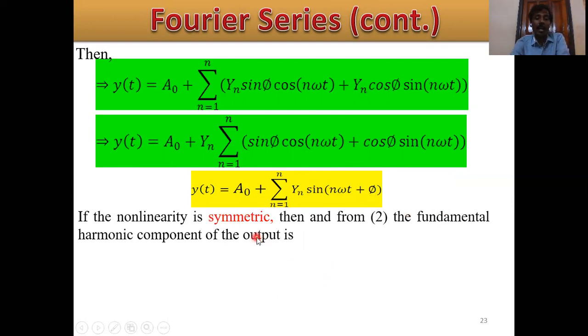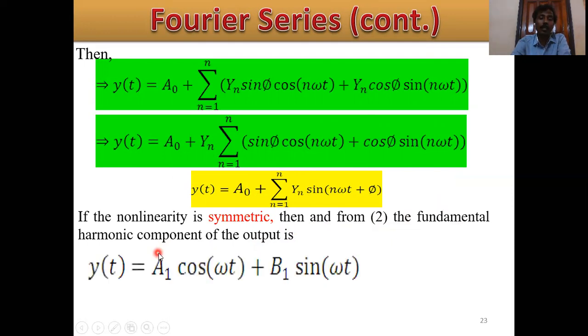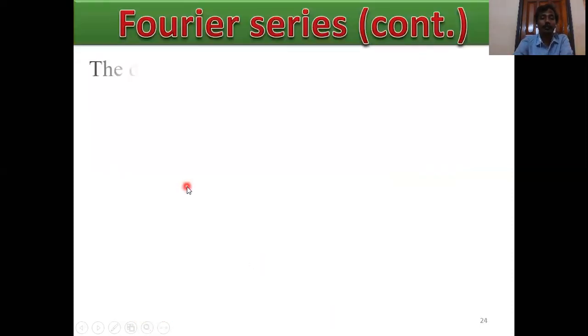If the nonlinearity is symmetric, then from equation 2 the fundamental harmonic component of the output is y1 of t equals a1 cos omega t plus b1 sin omega t, or y1 sin of omega t plus phi 1.